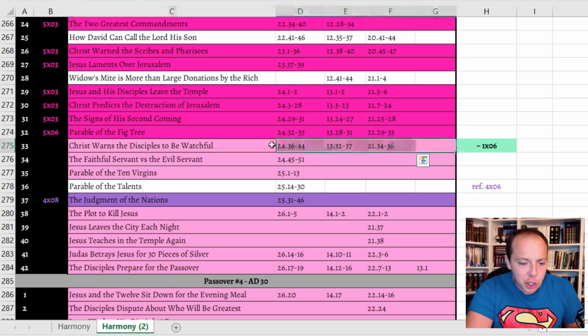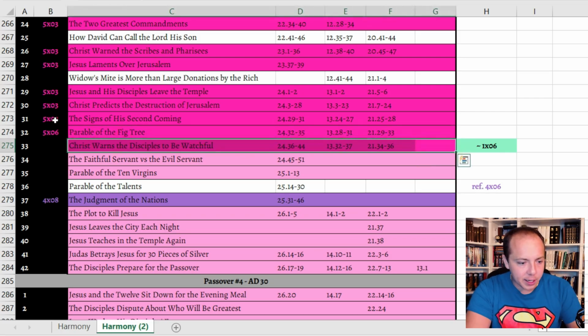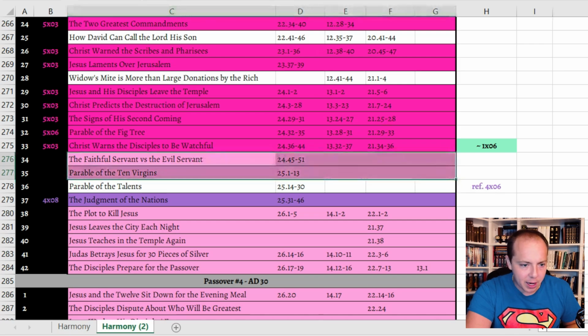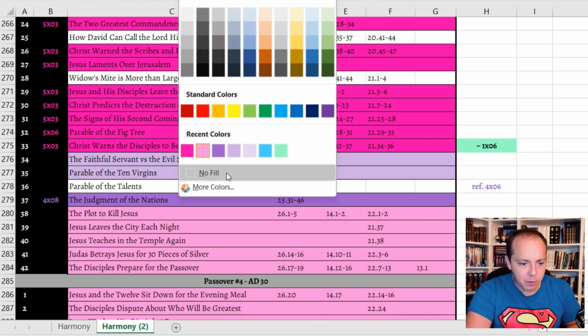But in general, they did depict it. So this one they did depict. This is where Jesus says nobody knows the day or hour except the Son, except the Father. That one they did depict, but they didn't depict these parables. And so that one we can remove.